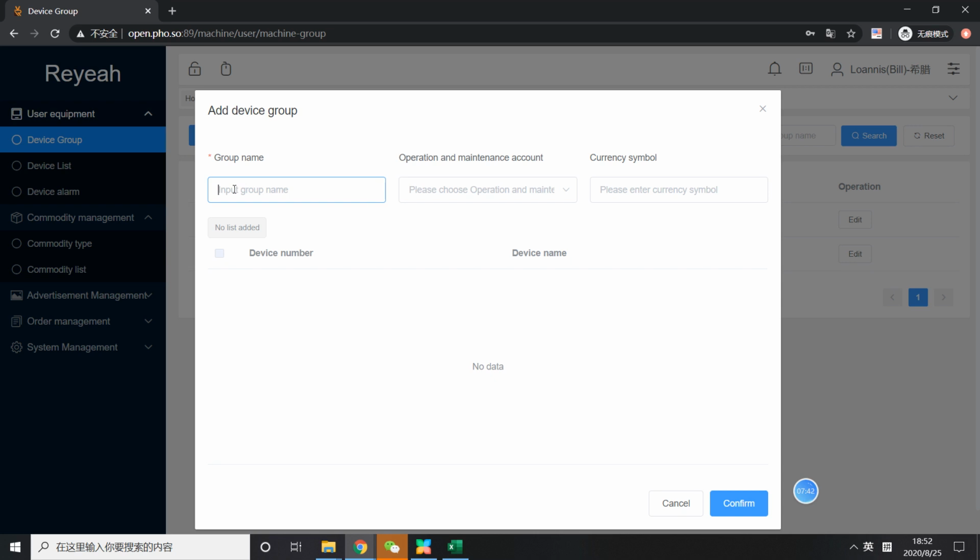Okay, add a group name like airport or metro station here, and then here you choose what kind of currency the machine is going to accept, because we have dollars and euros and pounds, and then you have the currency symbols here, like dollars. Then it will show on the screen.